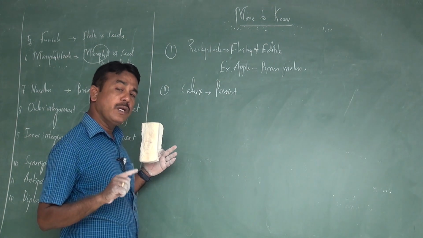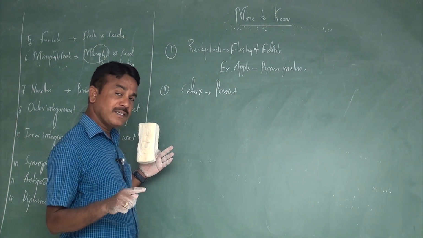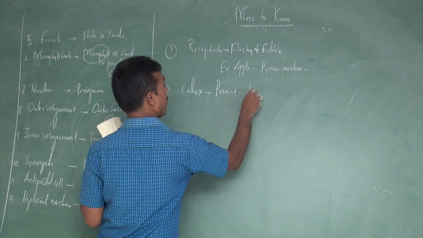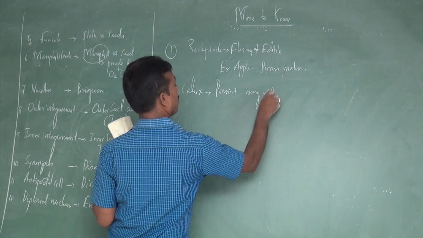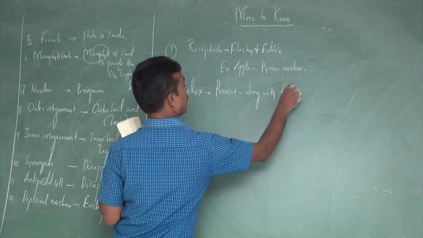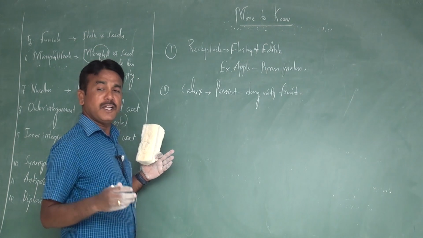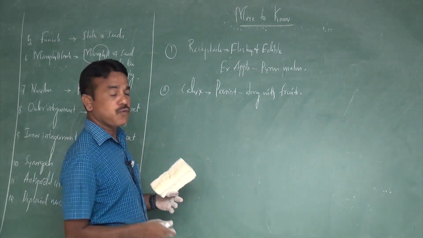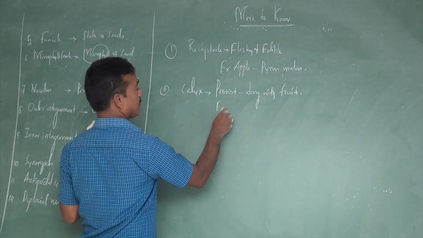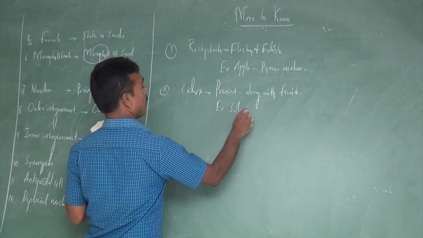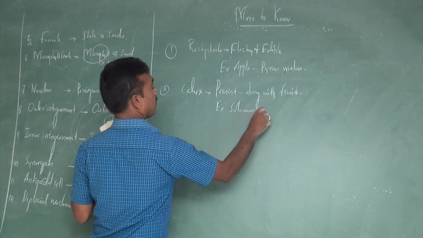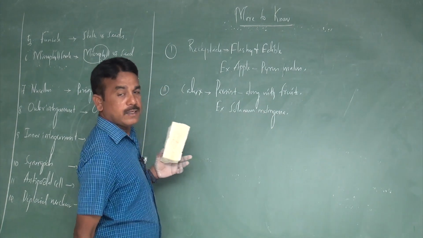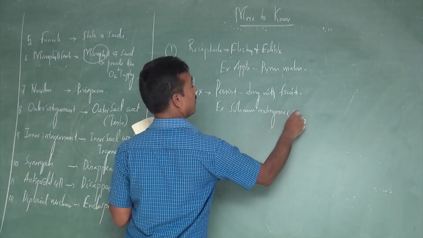The calyx not only persists, it also develops along with the fruits. In which plant does the calyx persist and grow along with the fruits? The example is Solanum melongena. In Tamil it is commonly called kattiri.